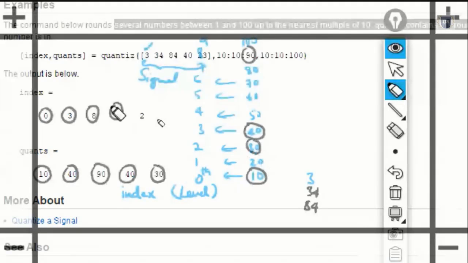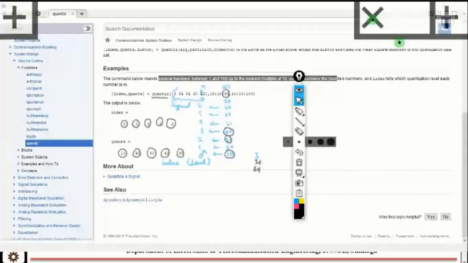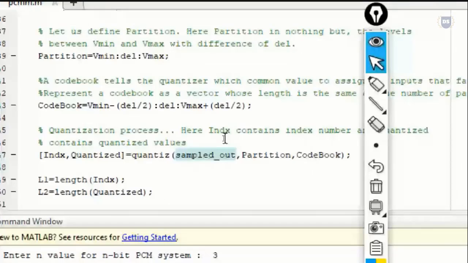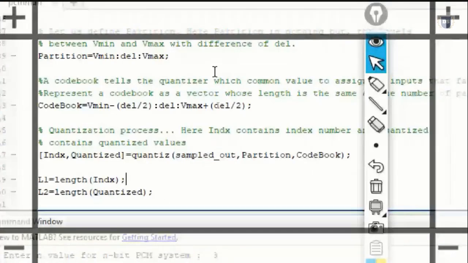I hope you got an idea of how exactly quantization is happening over here using the keyword quantize. Okay, let me close this documentation of quantize and clear all these things. So in turn, this keyword is returning index and quantized, and the length of index will be handed over to length, which is again a keyword that just takes the count of this index, as well as quantized will be assigned to L2.